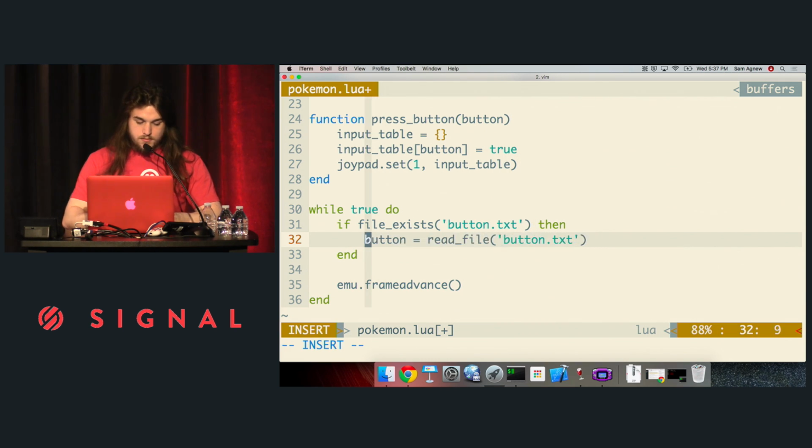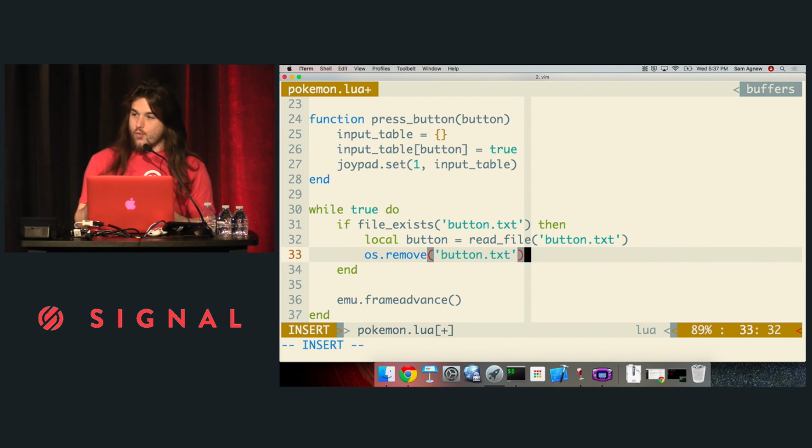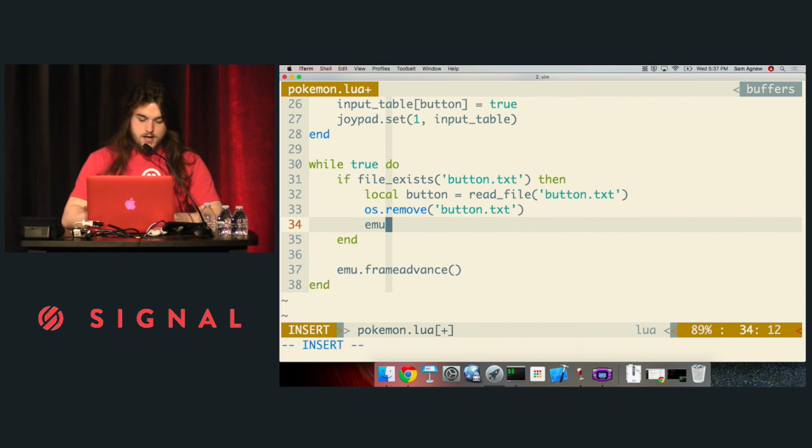Button.text. I'm going to create that local variable. And then once I read from that file, I'm just going to remove the file. This way, if you send me a text message saying press the A button, it'll press the A button once, and it won't just continuously be reading from this file saying, oh, you're telling me to press A. So once I remove that file, I guess it would be common courtesy to let you know that I'm pressing a button. So I will say pressing.